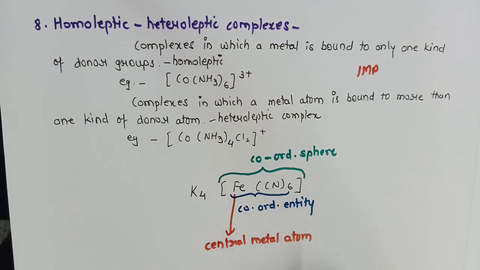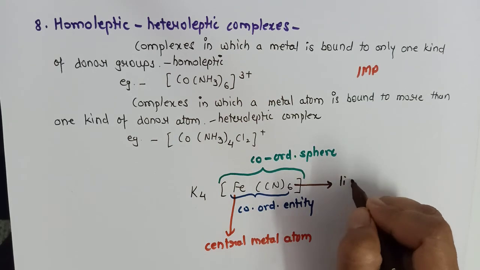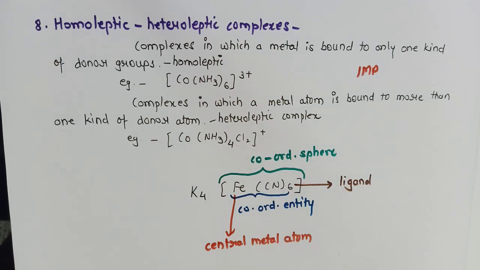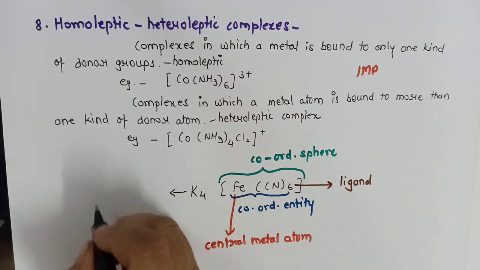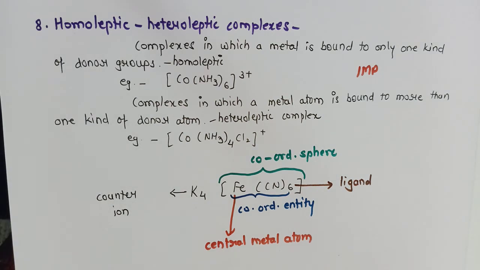This central metal atom is generally from the d block. It is a transition element. Whereas the electron donor species, the central metal atom is an electron acceptor. So this electron donor species is called a ligand. We have seen the classification of ligands based on the charges, based on the denticity, etc. And the outside ionizable part is called the counter ion. So when we dissolve this coordination complex in water, only the counter ion will ionize and the coordination sphere will remain intact.